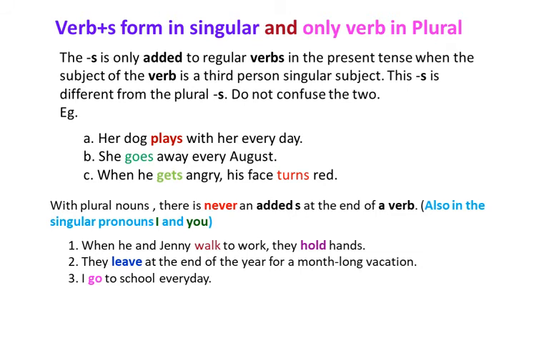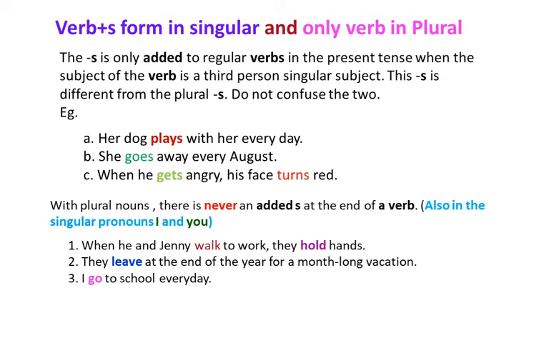In this slide, we are going to see when we have to add s to the verb. The s is only added to regular verbs in the present tense when the subject of the verb is a third person singular subject. Children, we add s to the verb only after a singular subject and when it is a present tense. We can see the example. Her dog plays with her every day. Her dog is a singular form. That is why we add s to the verb play. Second one, she goes away every August. She, singular subject, so we add es to the verb.